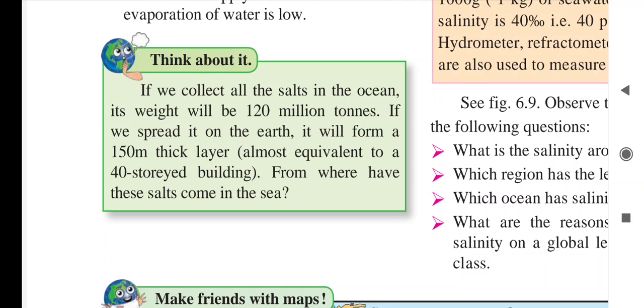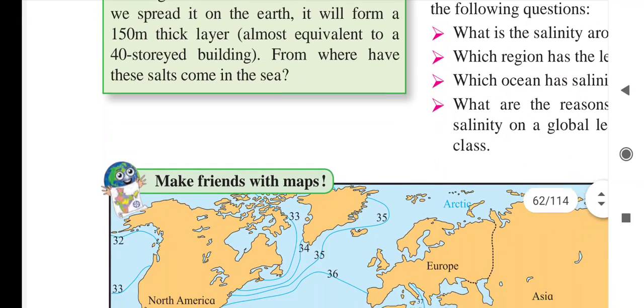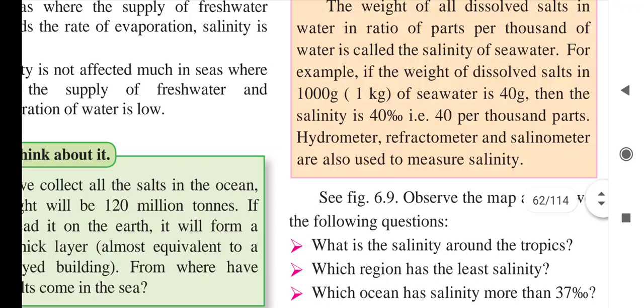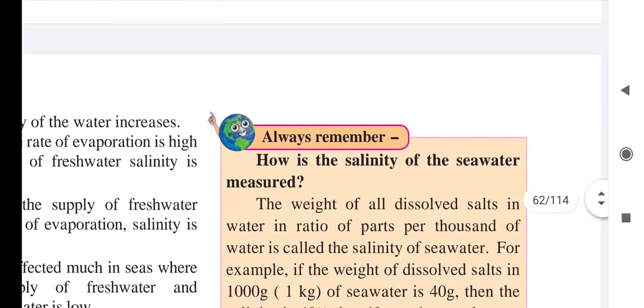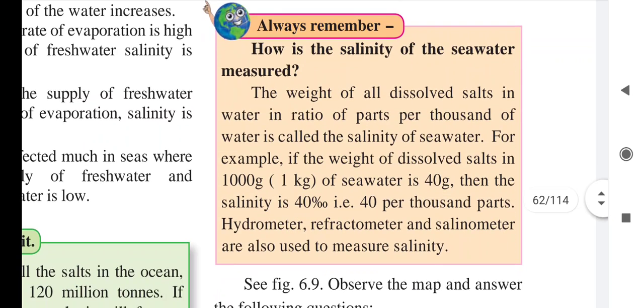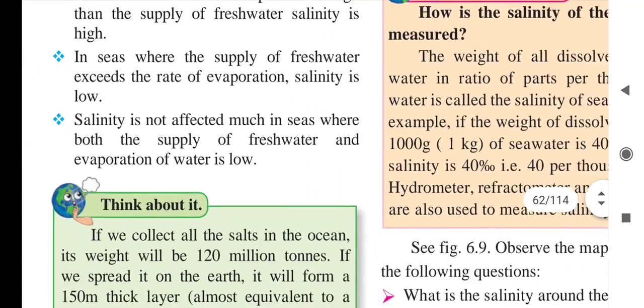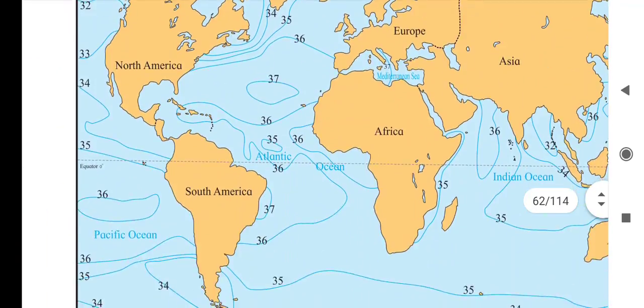So here they are asking from where all this salt came into the sea. That salt came because of rainfall: the minerals are dissolved in the water, salt is also dissolved in the same water, and all the rivers are meeting the seas and oceans, so there is more salt.